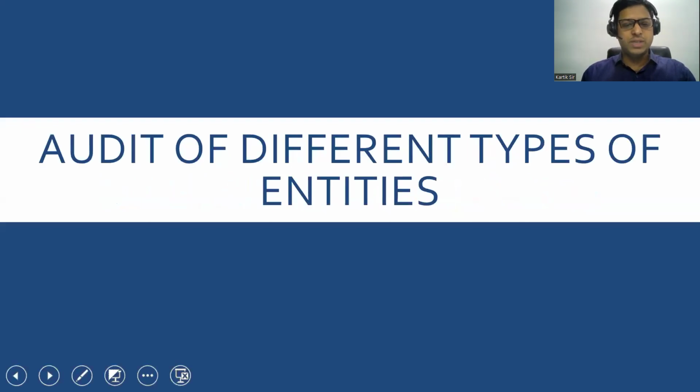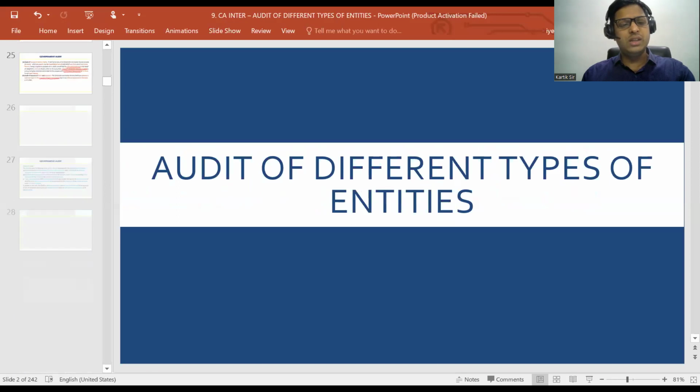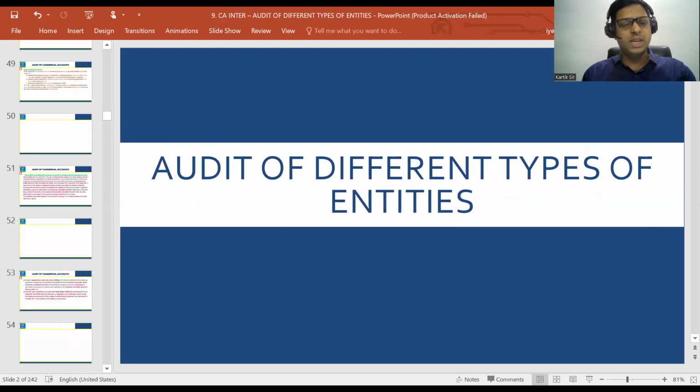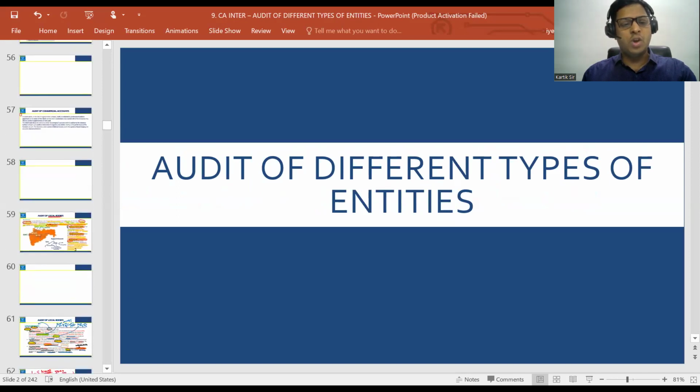Now everyone, let's start please here. Now we are doing something called audit of different entities. Let's go ahead. Government audit part is done, so I'll skip that part for the time being, and let's go ahead with the next area, and that was in relation to audit of local bodies.